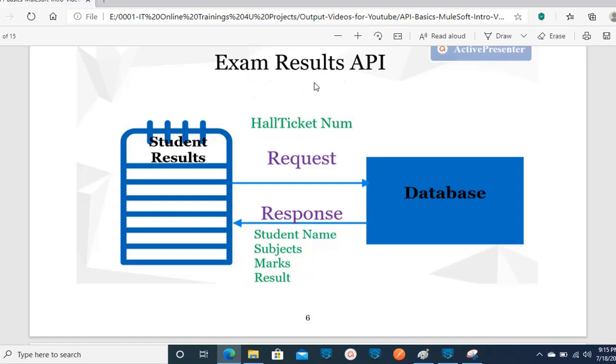Let's say this API is an exam results API. In this case, the student page is the client and the exam results database is the server. You need to send the hall ticket number as a request to the database. The database will search for the hall ticket number in its details and get the details related to it, like the student name, subjects, marks and all. It will send the details to the same page where you are. So once you send a hall ticket number as a request, you get a response like your results. So this is nothing but the API process.